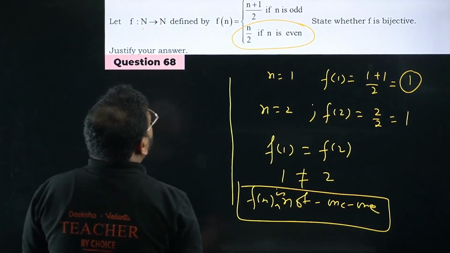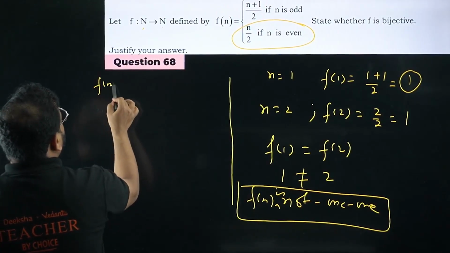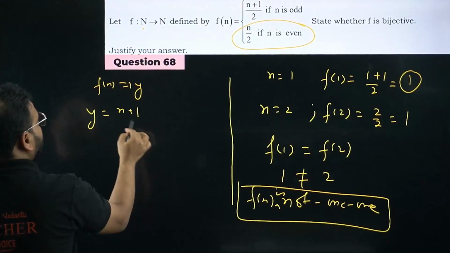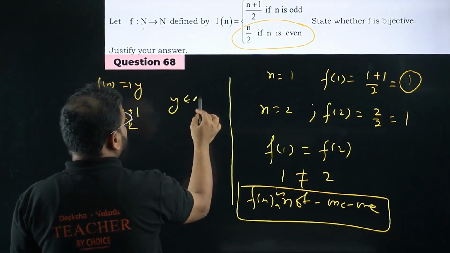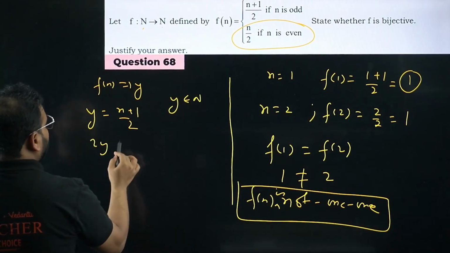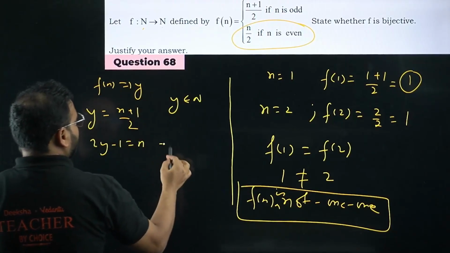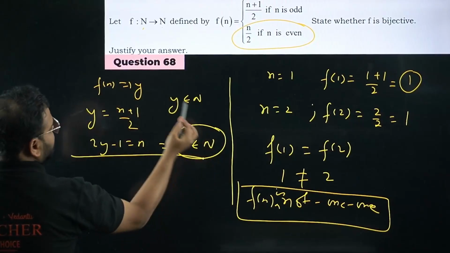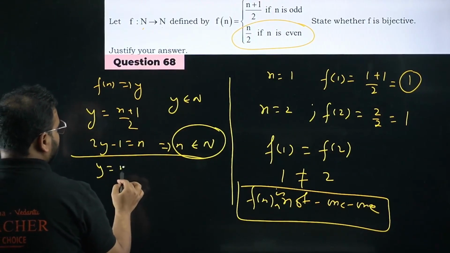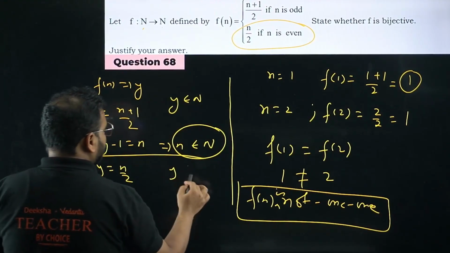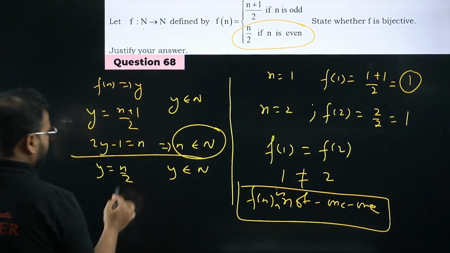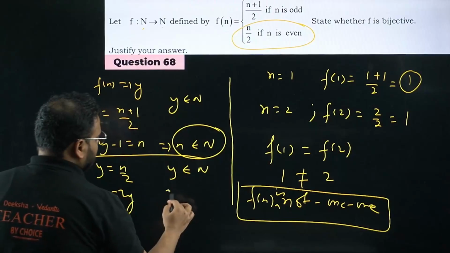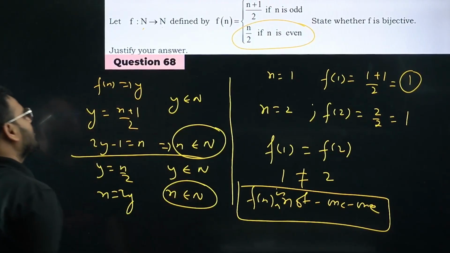Okay. Now think about it. What about onto? If I take this f of n to be y, I get y equals (n plus 1) by 2. If y is a natural number, let's say, what do I get? 2y minus 1 equals n. So from here I get, sir, n also is a natural number. That's okay. Same way, if I apply the second approach, I get y equals n by 2, where y is a natural number. Please check. What I get, n as 2 times y. I'll also get this as a natural number. How come, sir? 2 times a natural number.